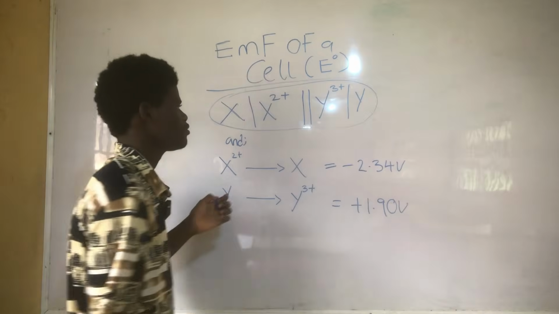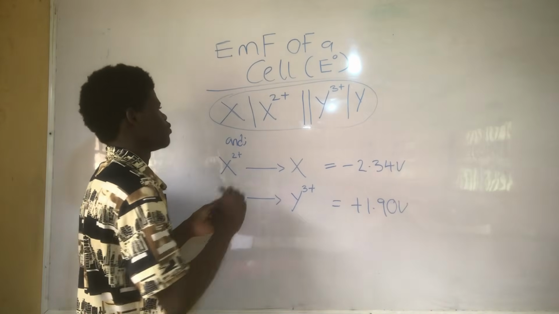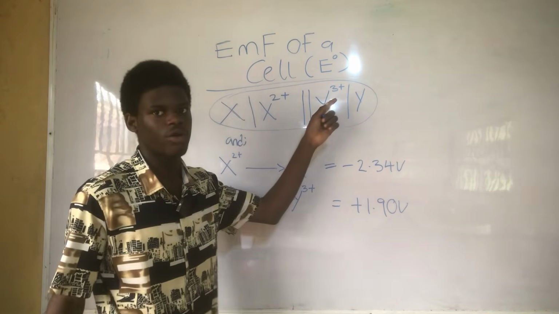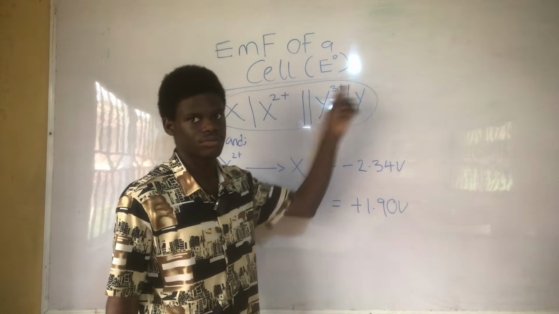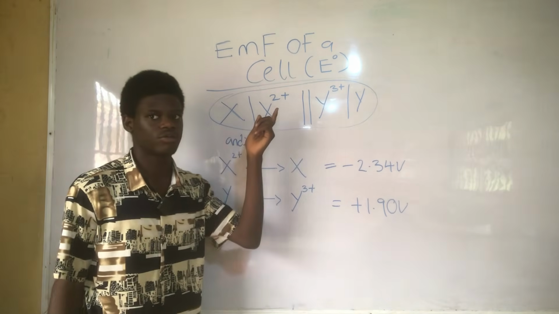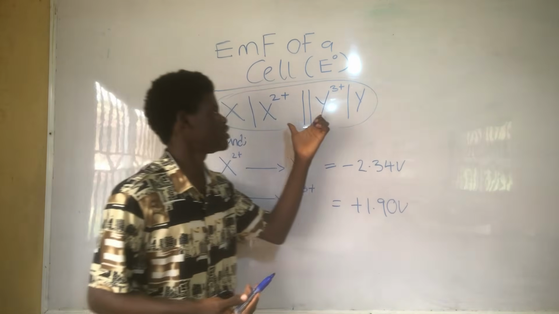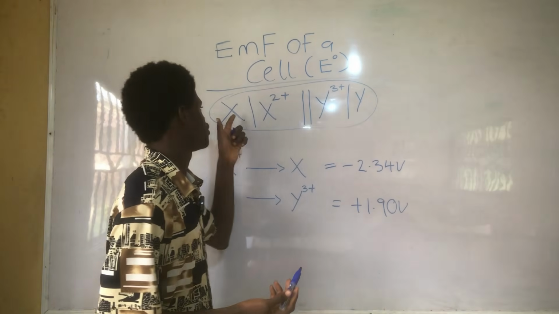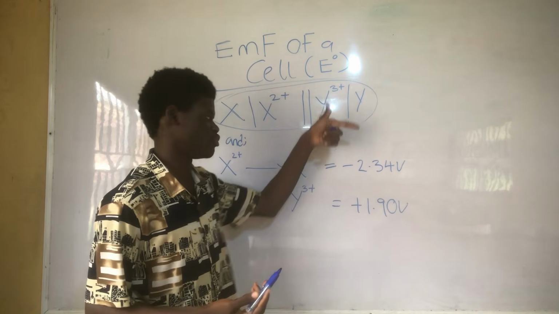If you look at X, the oxidation number changes from 1 to 2. And if you look at Y, the oxidation number changes from 3 to 1. So we can say here that oxidation is occurring here because oxidation is an increase in oxidation number. And we can say here that reduction is occurring here because reduction is a decrease in oxidation number. So X is actually oxidizing while Y is reducing.